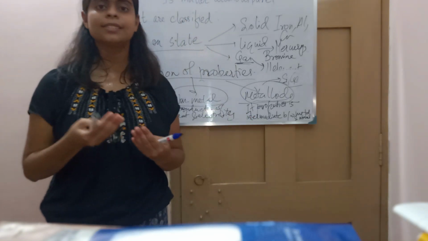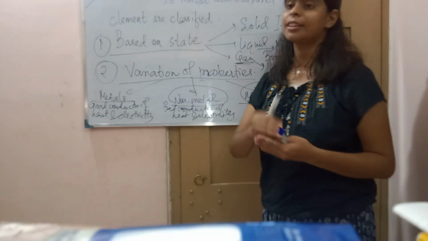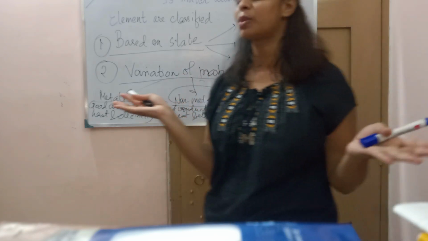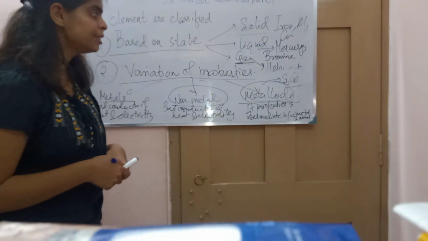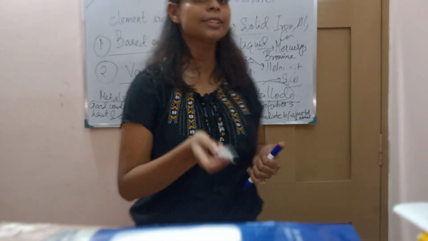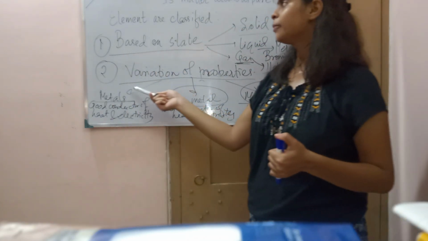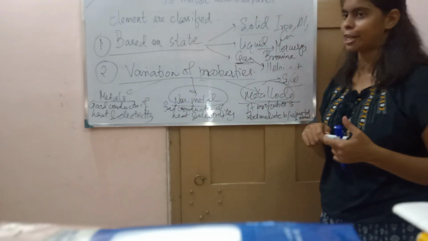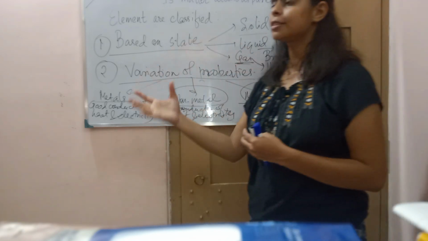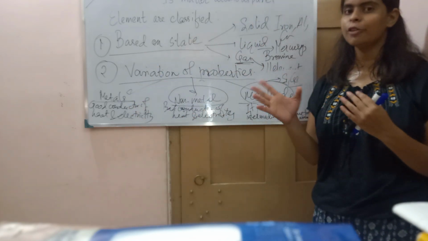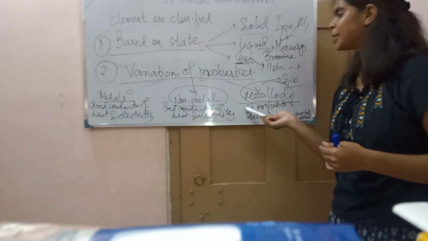And these elements have their own symbol. Each element has its own name, and is represented by its own distinguished symbol, because no two elements have the same symbol. Hydrogen has H, carbon has C. These elements are classified based on what? Based on state: solid, liquid, gas. But the major classification is variation of properties, because certain elements show certain properties and other elements show other properties, and due to this variation, they are classified as metals, non-metals and metalloids.